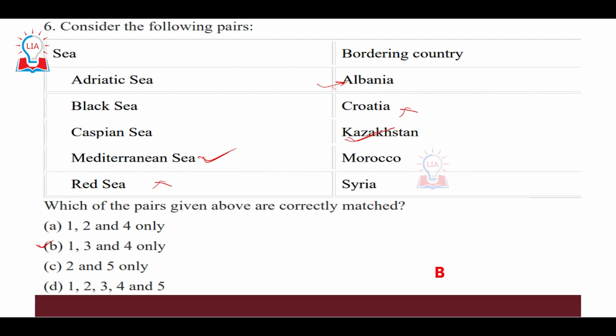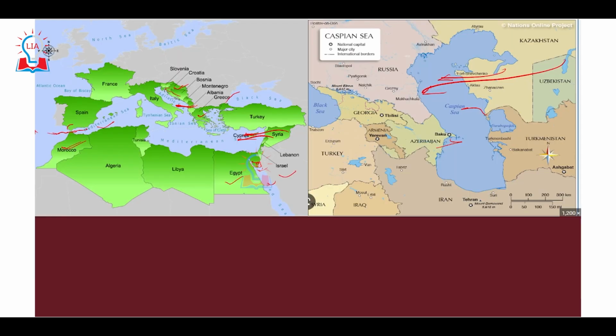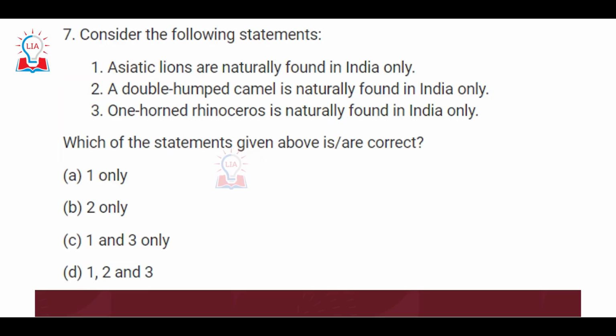And even if we talk about the Red Sea with the Egypt region and the Syria region, in previous years, in 2016-17, a question has been asked. That is why looking at previous year questions becomes very, very important, because these days you can see a lot of repetition, or similar kinds of questions, being asked in the geography map section of UPSC.